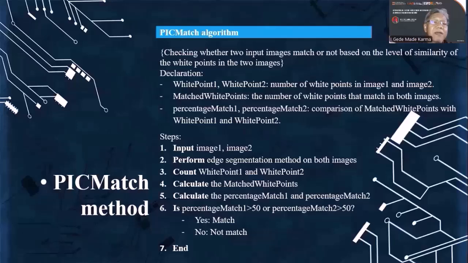The steps are: first, input the 2 images, image 1 and image 2. The second one is perform the edge segmentation method on both images. The third one is count white point 1 and white point 2. Number 4 is calculate the matched white points. 5, calculate percentage match 1 and percentage match 2. The sixth one is check whether percentage match 1 or percentage match 2 is greater than 50. If the answer is yes, that means the 2 images are matched.